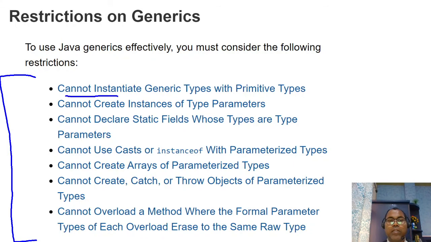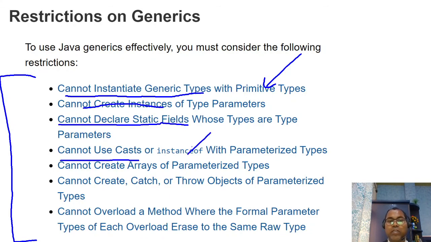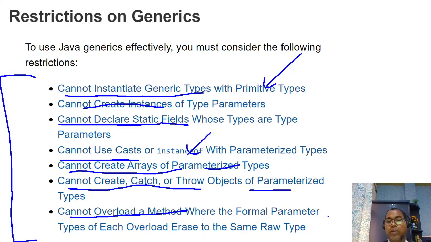You cannot create an object of a generic type. You cannot use a primitive data type as a type argument. You cannot declare any static field as a type variable. You cannot use instanceof with parameterized types. You cannot create an array of parameterized types. You cannot catch or throw parameterized exceptions, and you cannot overload with parameterized types. So these are some restrictions while using generics.